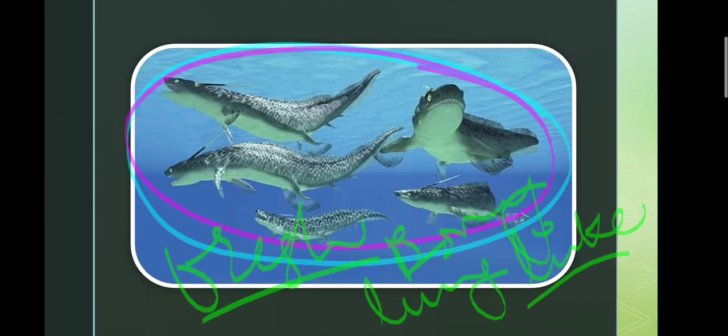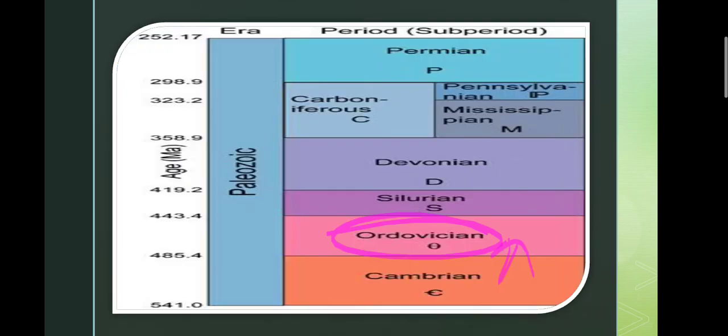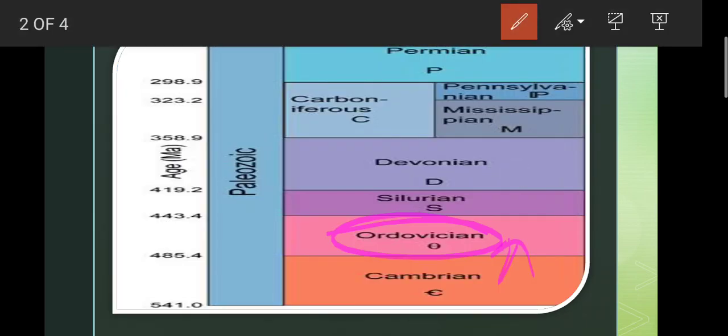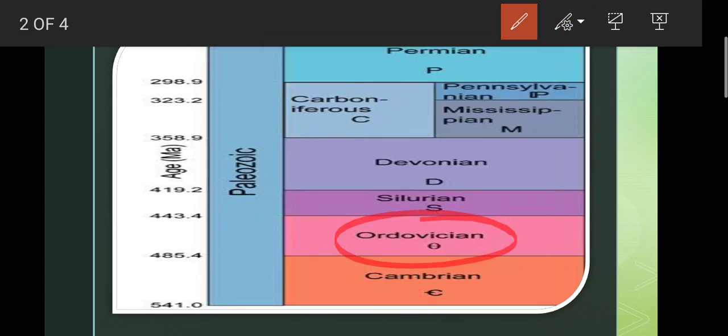So how did it happen, or when did it happen? During the Cambrian era and Ordovician era, I said that these fishes evolved, and during the Ordovician era, the fishes converted from marine water to fresh water. And during the Silurian era, these fishes got divided into two different categories, amphibia and reptilia.